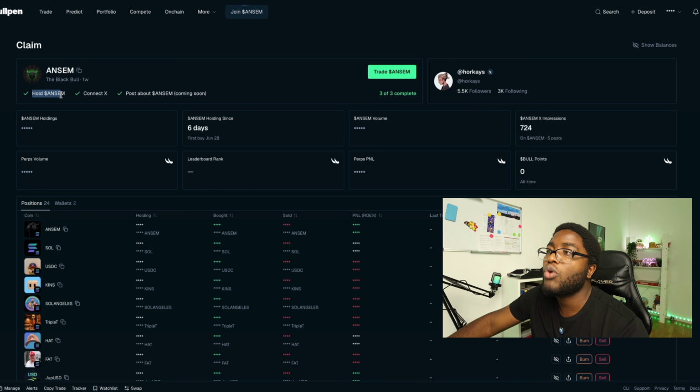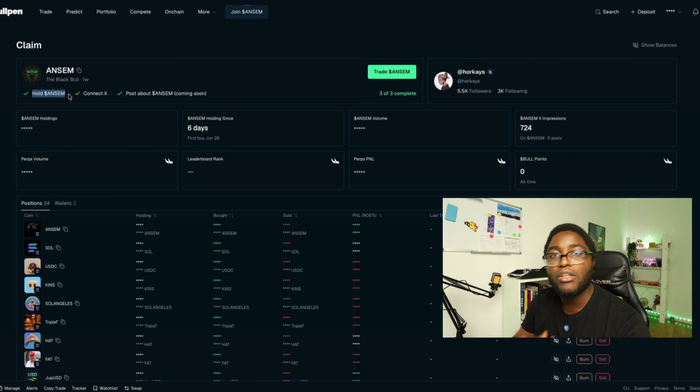Now, when we're talking about hold ANSEM, it's not going to be much at all. I think ANSEM itself said something about it, and they're saying, I think $1 is going to pretty much be enough. And they're probably not going to airdrop so much of the tokens to people that already have so much of ANSEM. So in fact, you holding $1, or I mean less than $10 worth of ANSEM, could even put you in a better position for the airdrop, right?